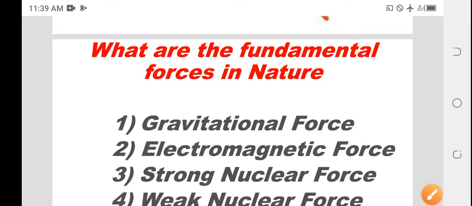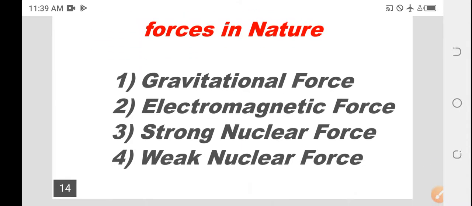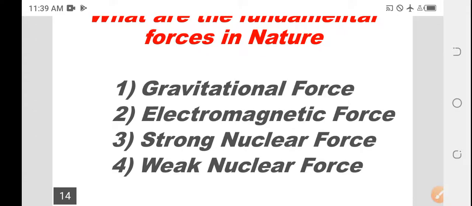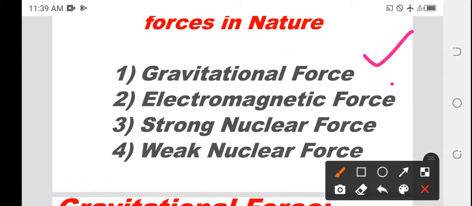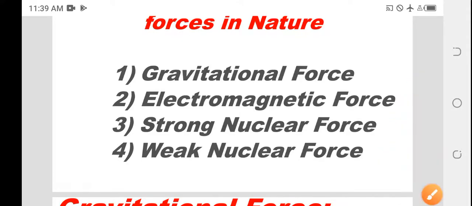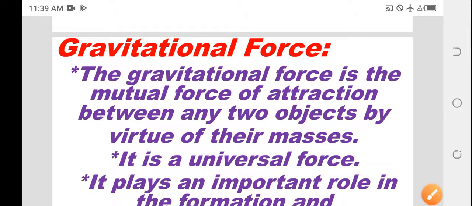What are the fundamental forces in nature? We have four fundamental forces in nature: gravitational force, electromagnetic force, strong nuclear force, and weak nuclear force. Let's see what is gravitational force. The gravitation force is the natural force of attraction between any two objects by virtue of their masses. The first one of the four universal forces is the gravitation force.